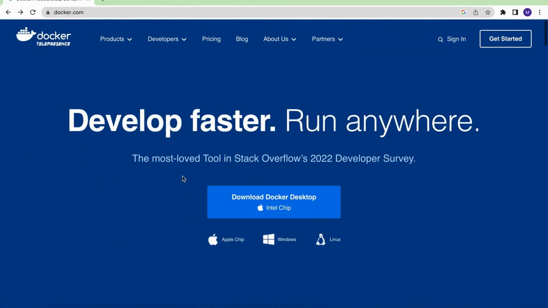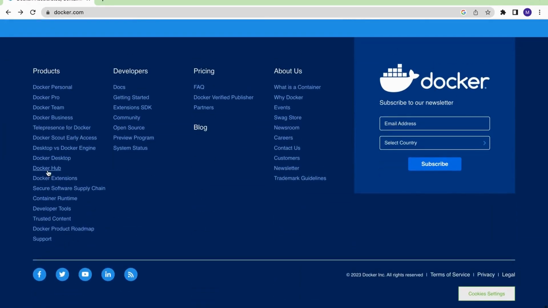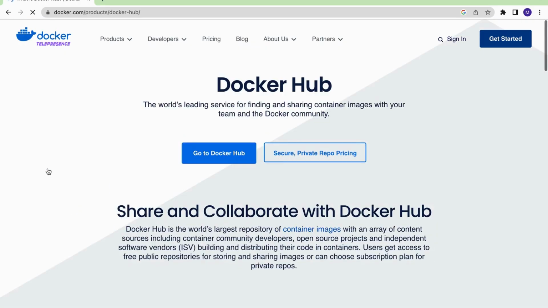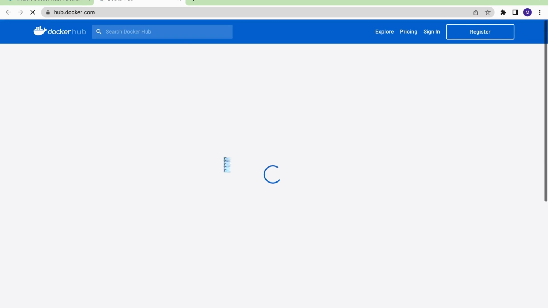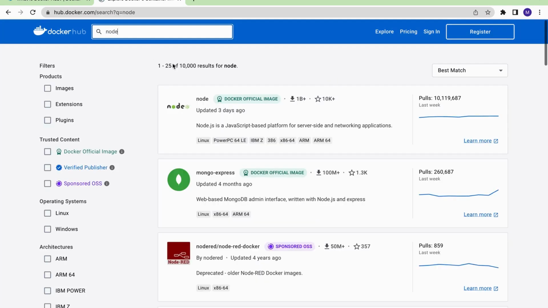So if we go to the official Docker page and scroll down to the bottom, here we can see Docker Hub. Clicking on it, we need to go to Docker Hub and search for node, and here you can see the official Docker image of node.